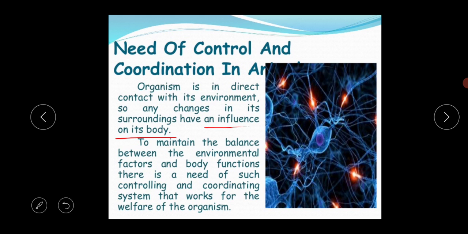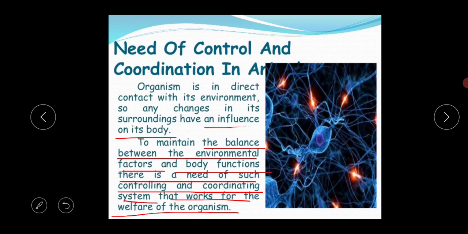To maintain the balance between the environmental factors and the body functions, there is a need for such a controlling and coordinating system that works for the welfare of the organism.